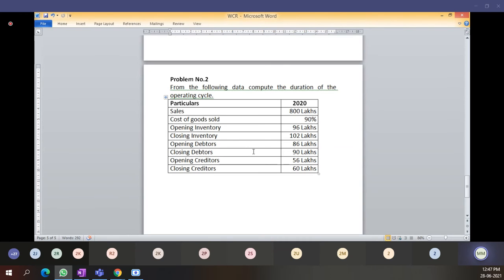In sales, what is included? Total cost plus profit. Is it clear this much? Then tell me, how much is the cost of goods sold?